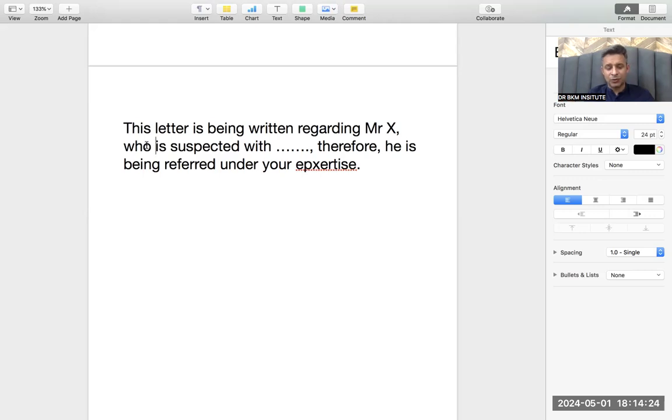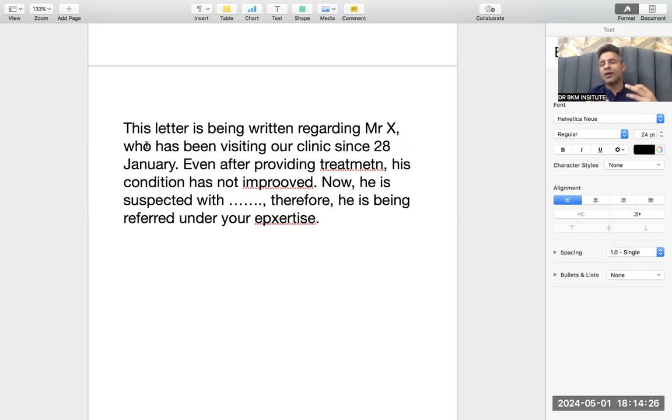But again, as I told you, Dr. BKM's pattern, we love to talk about things. That patient came to us on this date, but his condition has not improved, doctor. You are the specialist, that's why I'm referring. So it completes the letter. Again, the rest of the letter remains the same. Medical history, social history. Again.